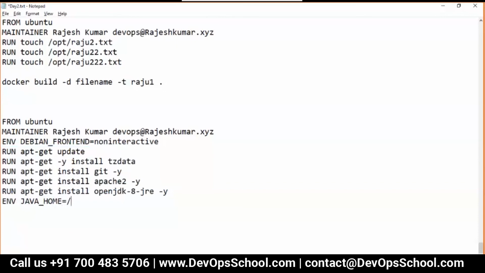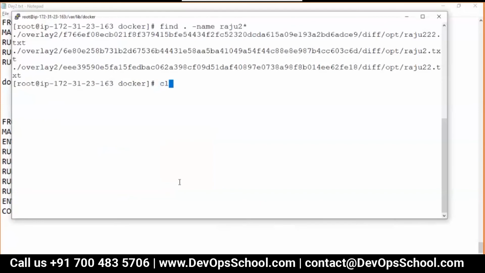What should be the Java home? It's a fake location I'm setting up. Whether the file is there or not, I don't care right now. I want to set it. I also want to copy some files, so copy index.html into the opt location in the container. This will be from the host machine into this container. So guys, index.html should be there, right? So let me create index.html here in the host machine.